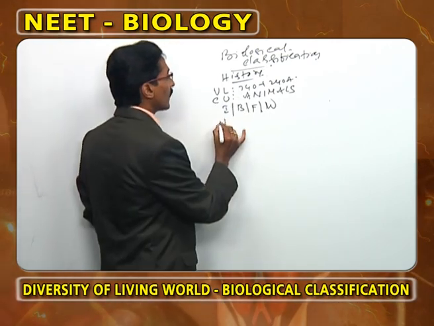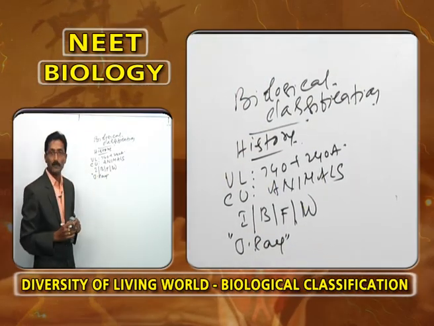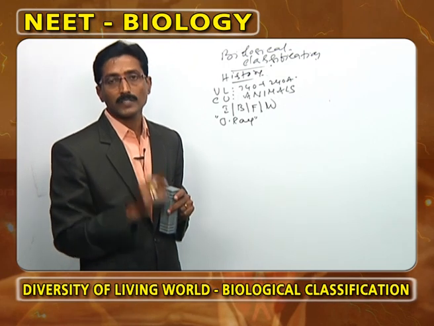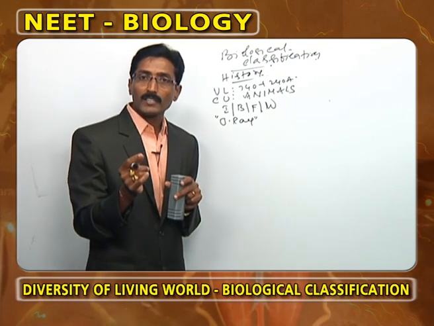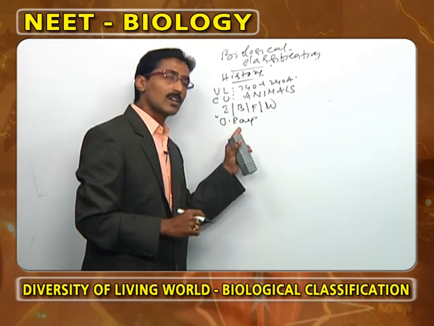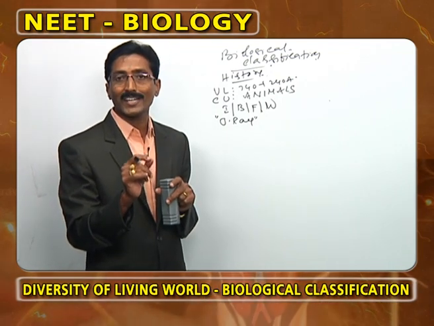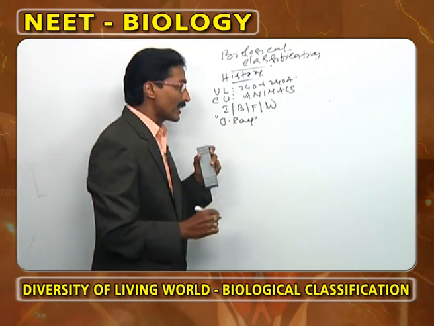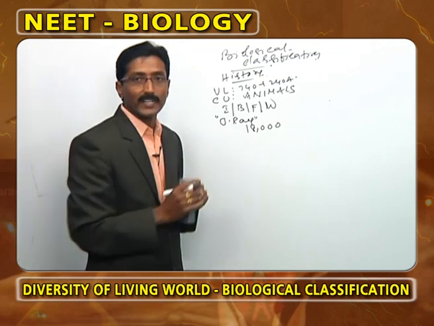Now, we go to Gesner. What is the significance of this person? He introduced the word species. The word species was proposed by Gesner. The differences between genus and species were also explained by him. He wrote a book called Historia Generalis Plantarum, in which he classified more than 18,000 plants and animals.